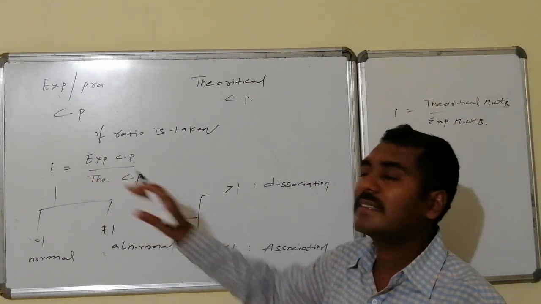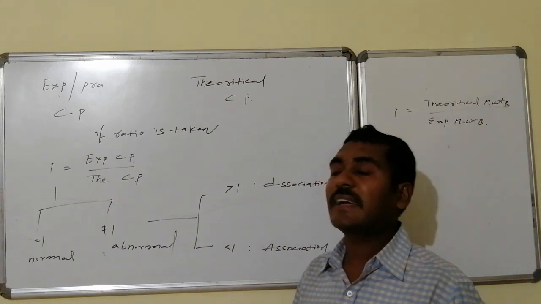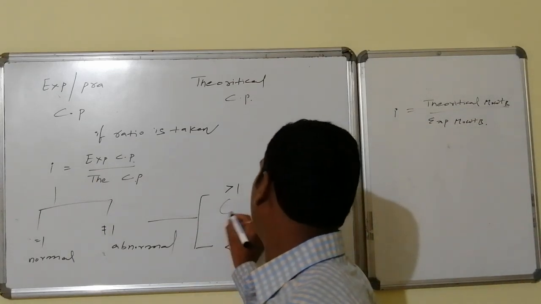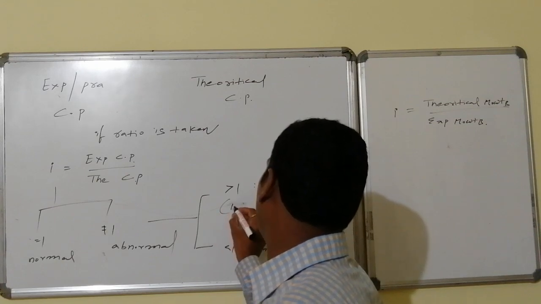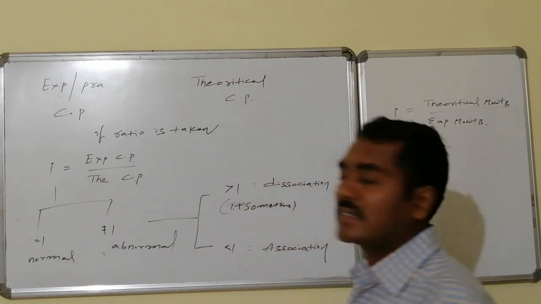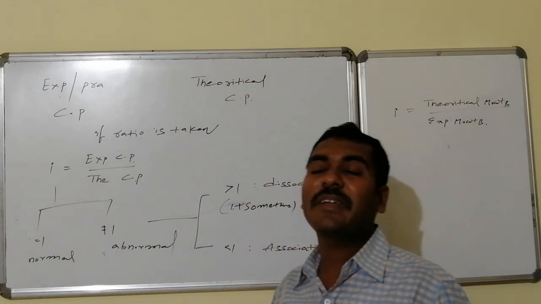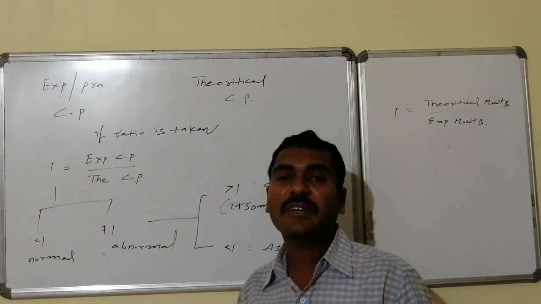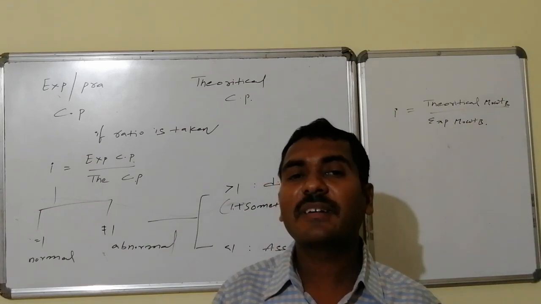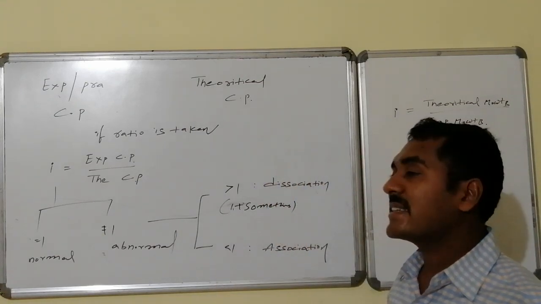If the experimental value is higher compared to the expected value, how many times it is higher is indicated by i greater than 1, that is 1 plus something. Greater than 1 means 1 plus something. If you get this kind of value for i, then it is said to be greater than 1, and this is possible when dissociation occurs. The meaning of dissociation is that one molecule is converted to more than one molecule. Before, it is one molecule, but in the experiment it is more than one molecule.